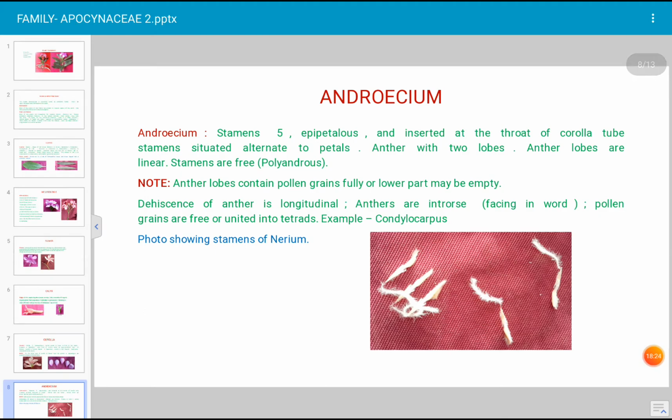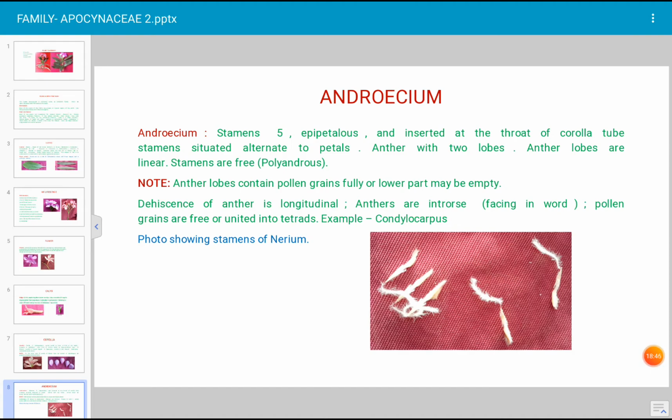Next slide, androecium. Androecium is the male part of the flower. It is considered the third whorl of the flower, and it consists of stamens. All the stamens together are known as androecium. In the androecium, the stamens are 5.